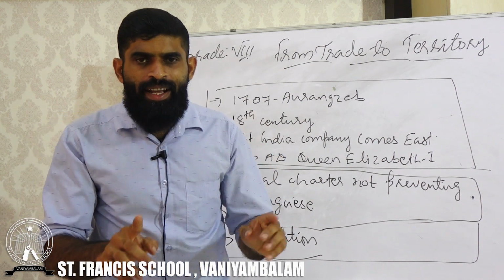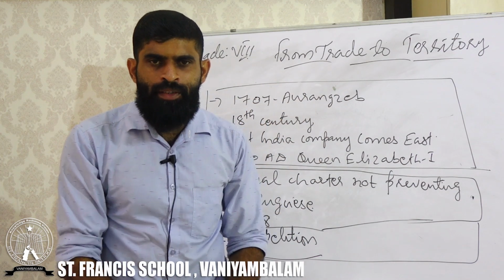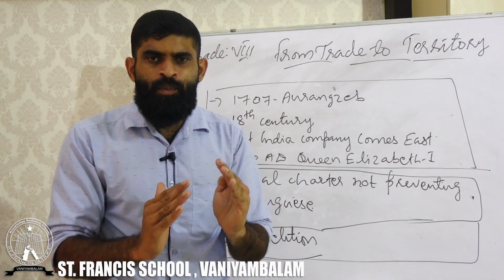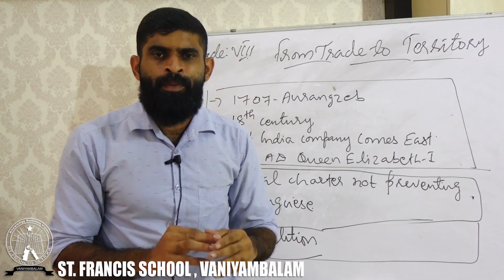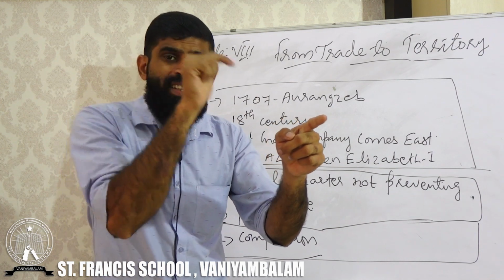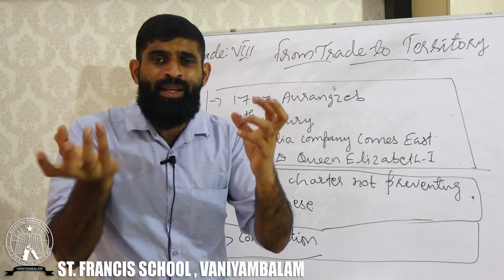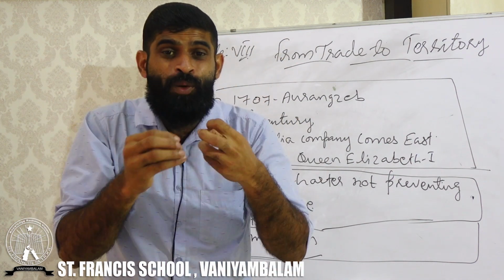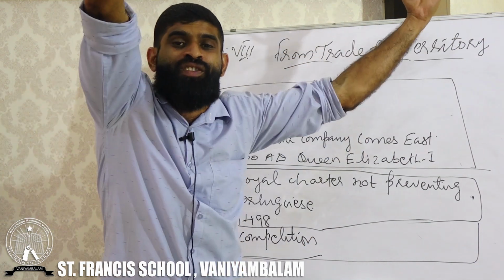The British East India Company was a company which came from Britain or the United Kingdom, and that United Kingdom was comprised of 4,000 small islands. But the people who were there on these islands, what we call the United Kingdom or Britain, were clever enough to loot our resources, and they became rich.